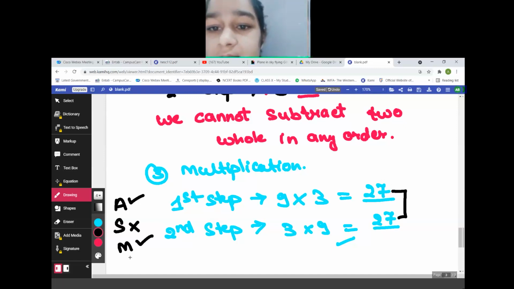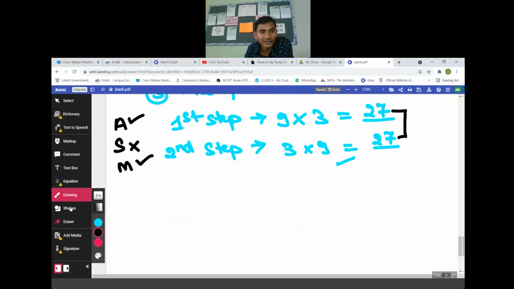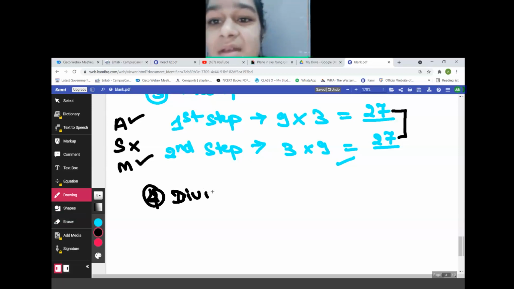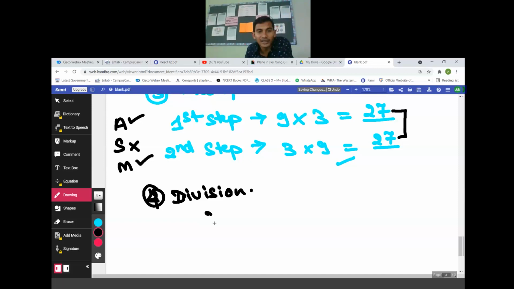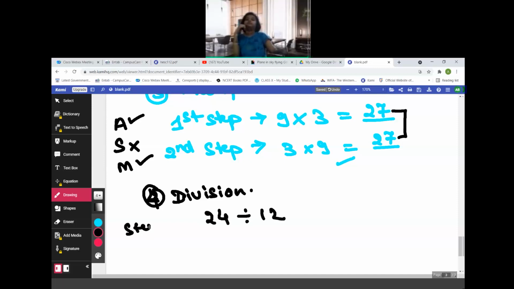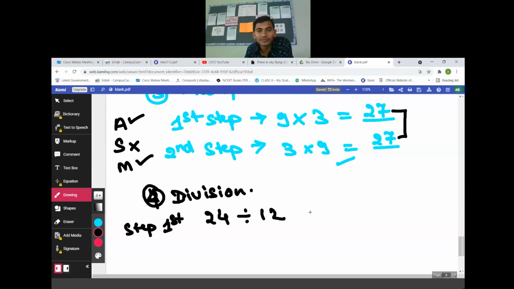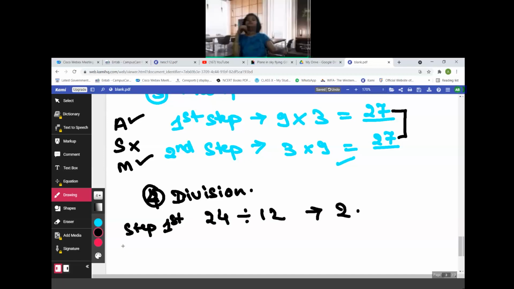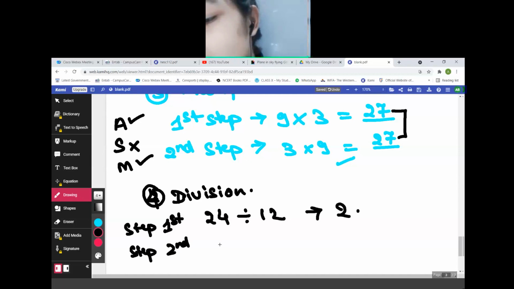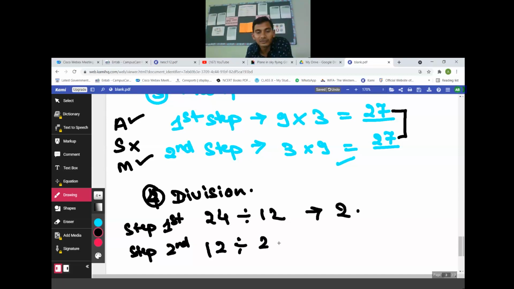Same case. Now, the last property, division. Take any two whole numbers. 24 and 12. 24 divided by 12, its answer is 2. Second step, reverse the numbers. 12 divided by 24, we cannot do this.